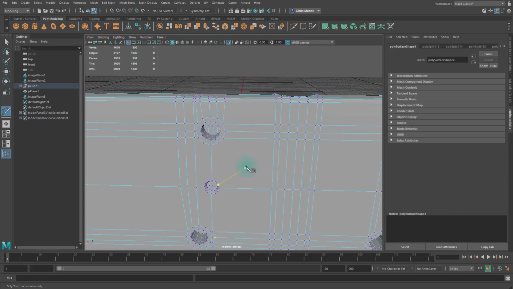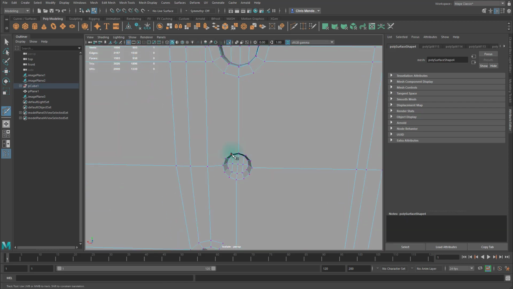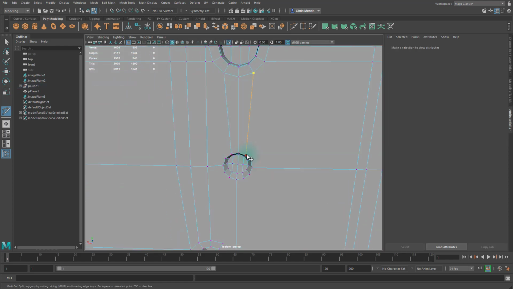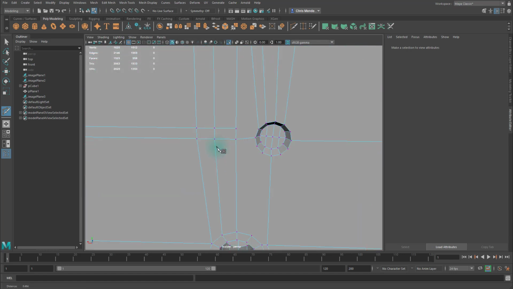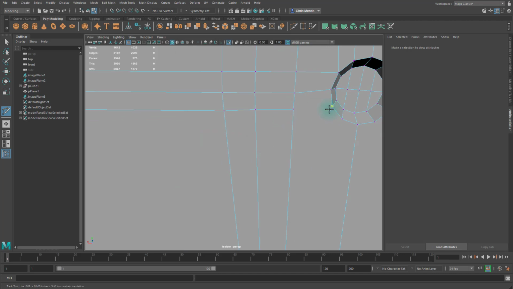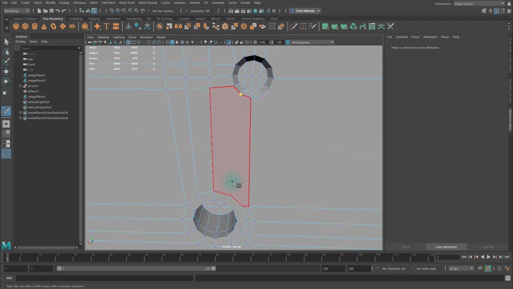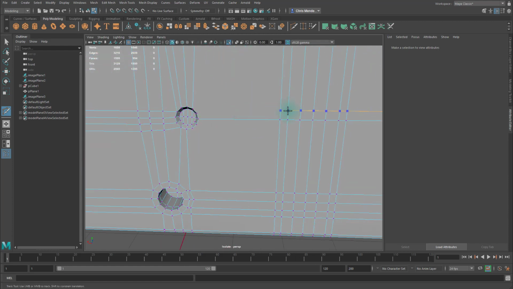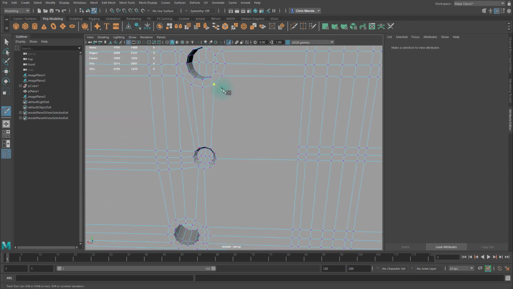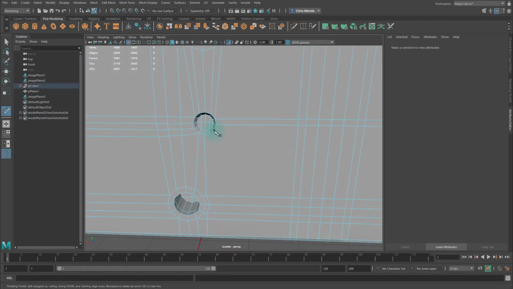Once this stage is complete and I've closed up all the ngons, we will look for more ngons by going through the mesh cleanup tool and then fix those ngons. And then after that, we'll go through and straighten out all our edges as best we can using a combination of vertex snapping and edge selection.